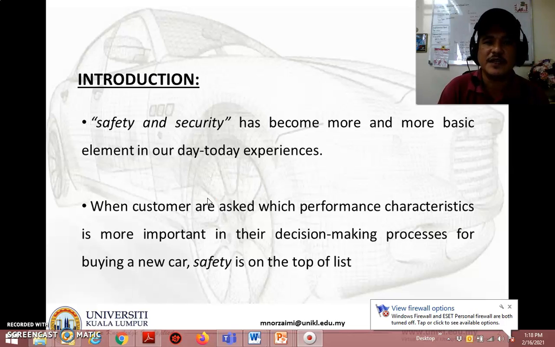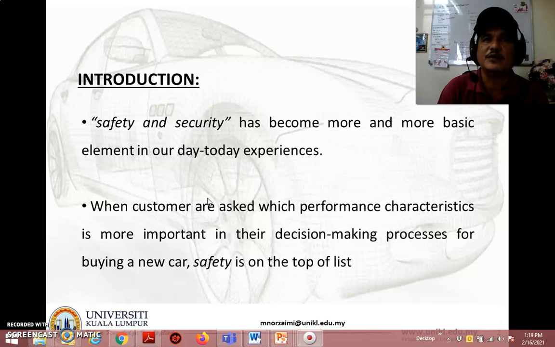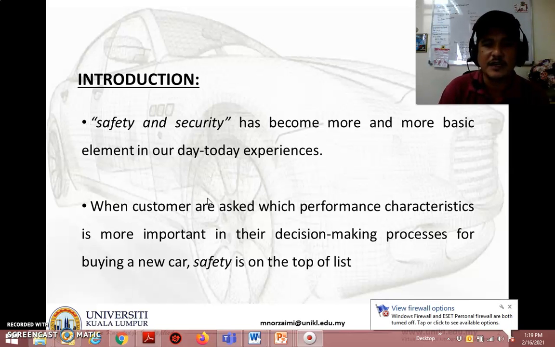That's why safety and security have become basic elements when we talk about automotive. When customers are asked which performance characteristic is more important in their decision to buy a vehicle, safety is at the top of the list.